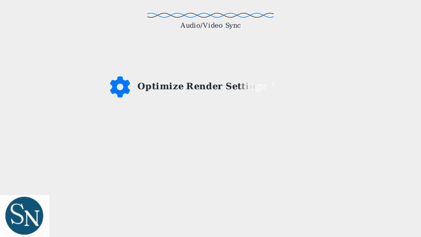CapCut's render settings can affect audio sync. Stick with the H.264 codec for reliable exports. Adjust the bitrate to around 10 to 20 megabits for stable sync, especially with 4K videos. Enable hardware acceleration in CapCut settings for faster, more reliable processing. Experiment with these settings to find what works best for your device and footage.